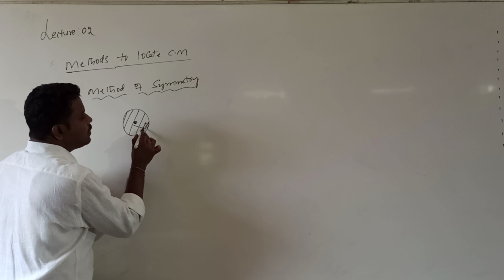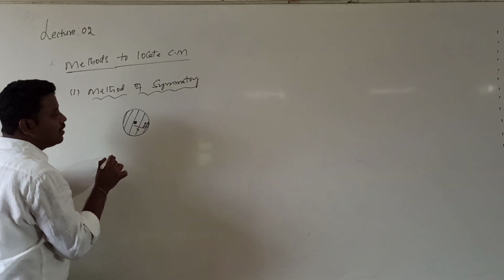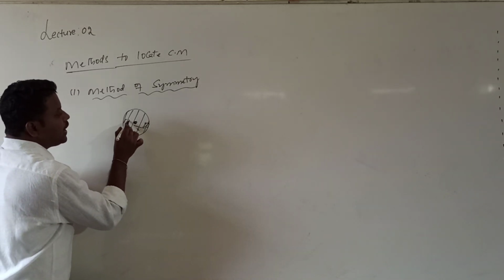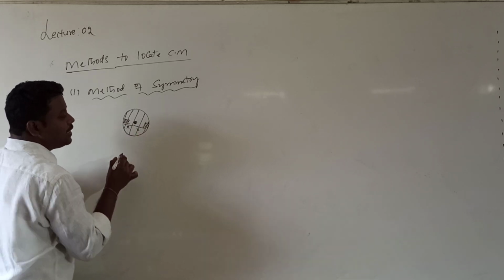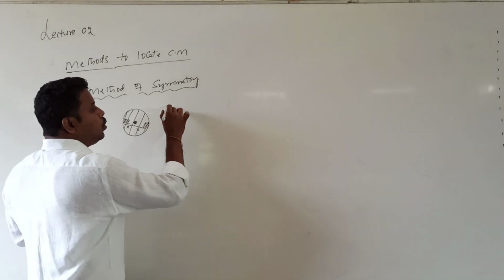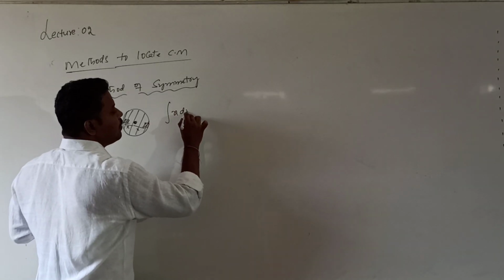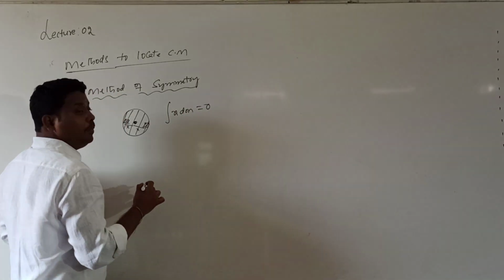So that element's distance from the center of mass, let me call x. Obviously, because of the symmetrical shape, I will get another element on the left side at the same distance, providing total moment. So x dm will be equal to 0.